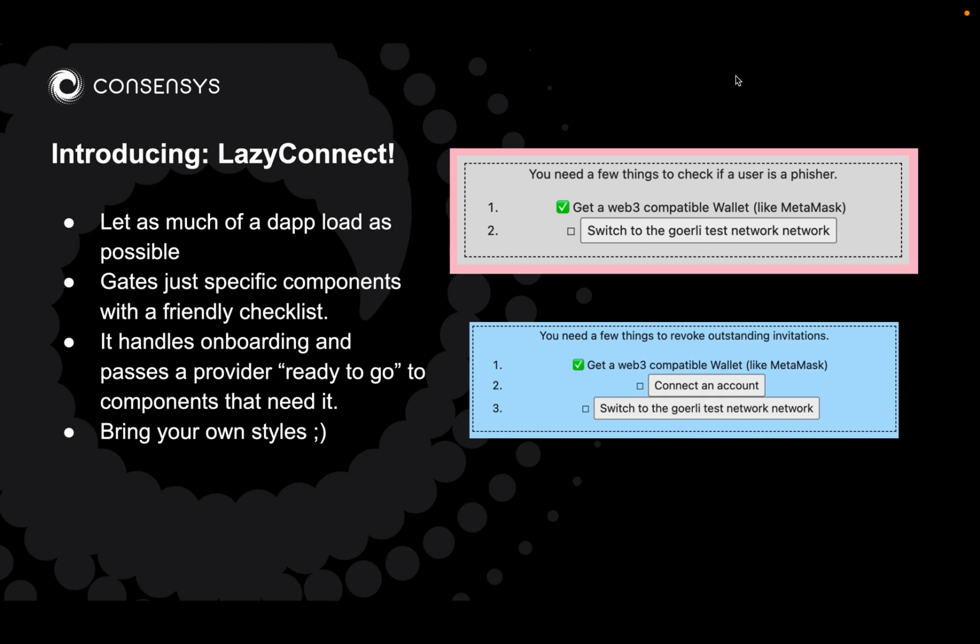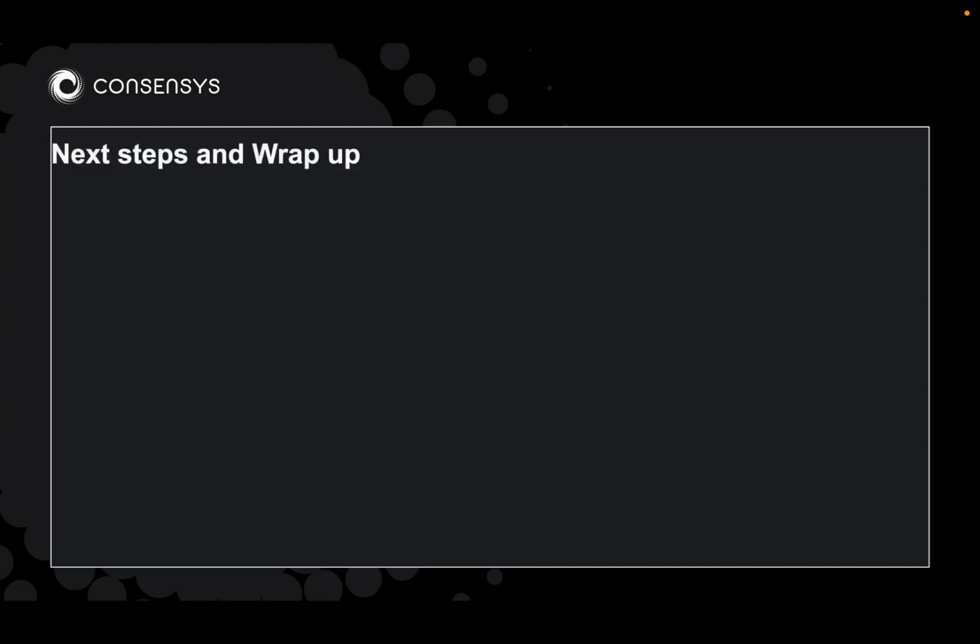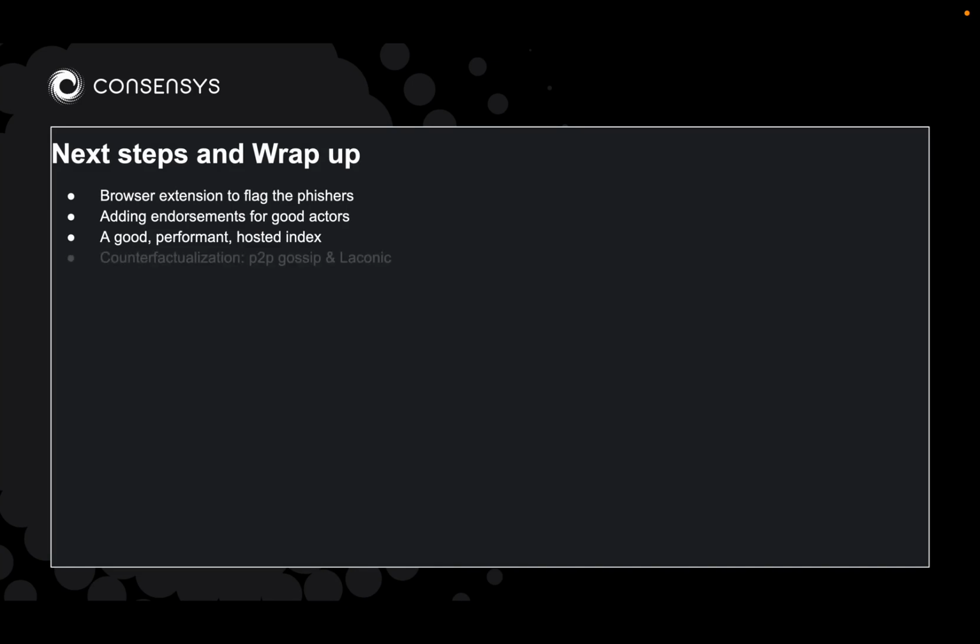It's not perfect yet, but it's this nice way of letting the person have a very rich counterfactual experience while getting gradually onboarded. Now, next things, obviously we'd like to have a browser extension. We'd like to add endorsements so we can represent who's good. Right now, this is making a call to your provider for every lookup. It'd be great to have a hosted index, but even better than that, it would be better if all of these messages were not sent to the blockchain. In fact, if only revocations were on the blockchain, then people could just store these messages and run them on a local forked blockchain, and they'd be able to basically prove that all the reports were valid without actually mining. And so we could have a transaction fee free version of this, and I think that'd be really fantastic.